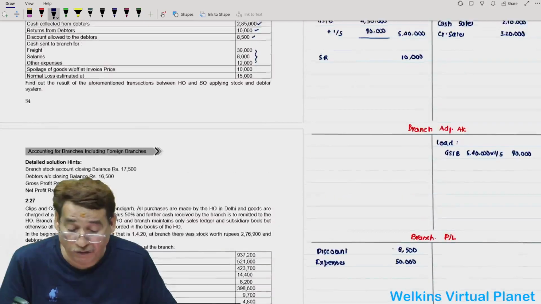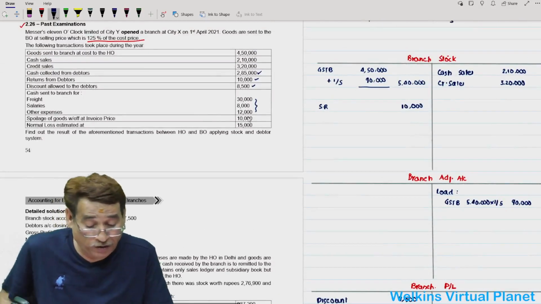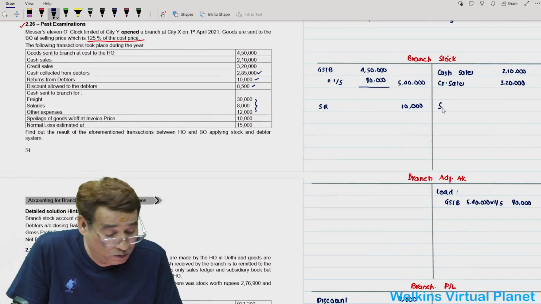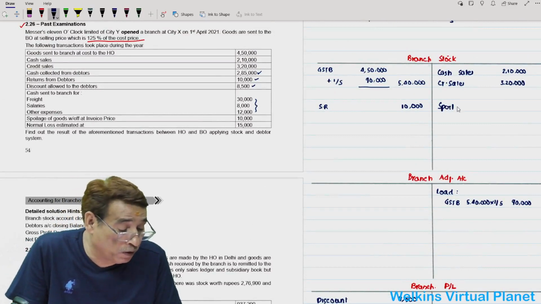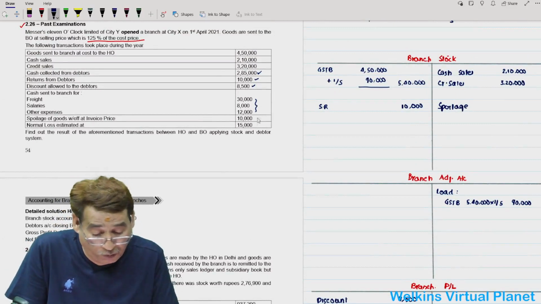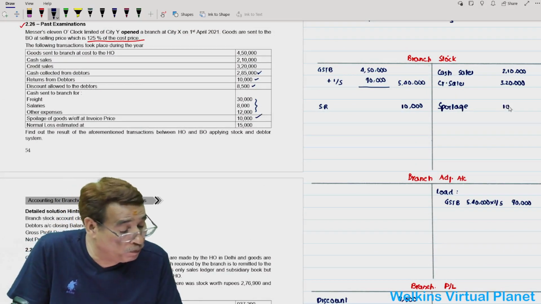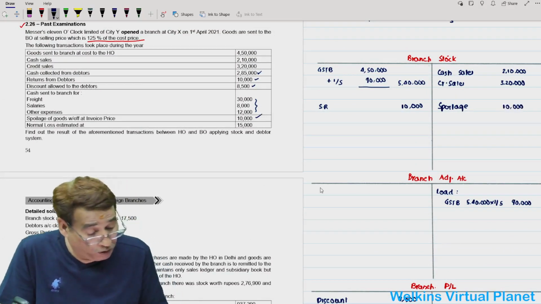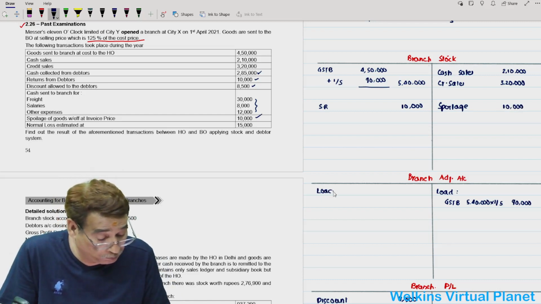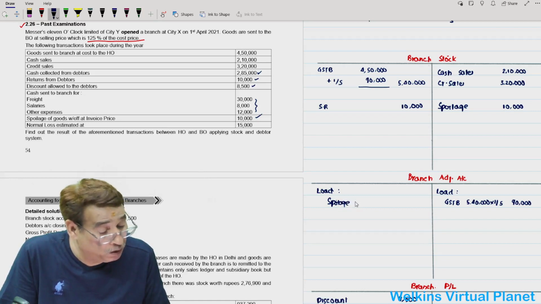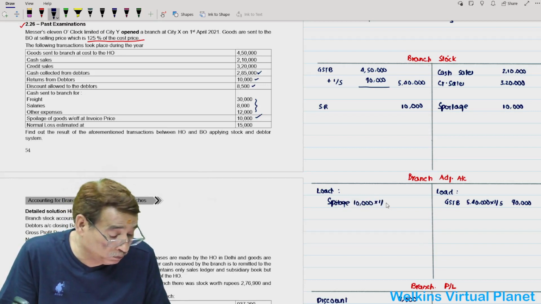And then we have here spoilage. Once again it is given in the question. Spoilage is 10,000. You will write here loading on spoilage: 10,000 into 1 by 5, that is 2,000.